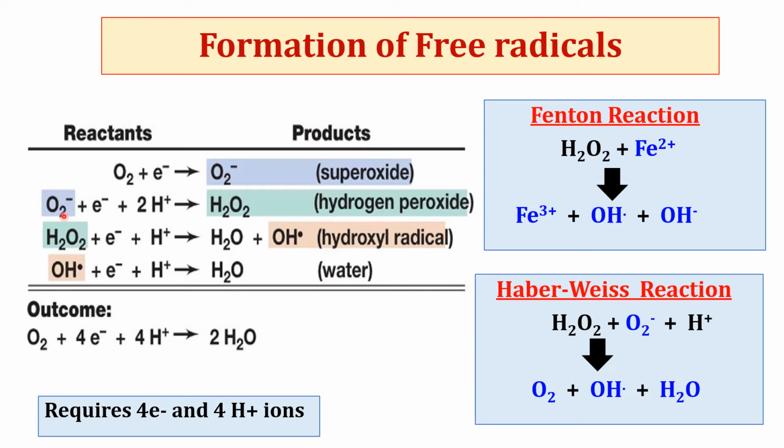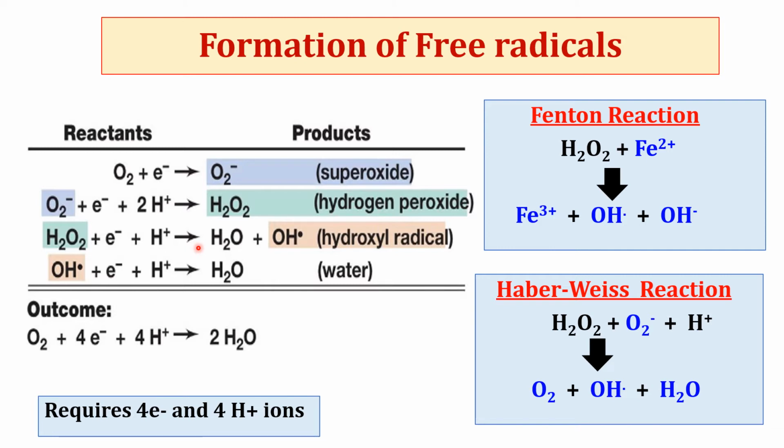This superoxide radical then accepts one electron and two hydrogen ions to form hydrogen peroxide. In the next reaction, hydrogen peroxide accepts one electron and one H ion to form one molecule of water and hydroxyl radical, which is the most dangerous radical. Then this hydroxyl radical accepts one electron and one H ion to form a water molecule. So this is how oxygen is converted into water in the electron transport chain.